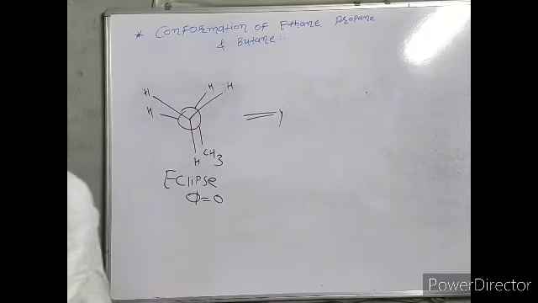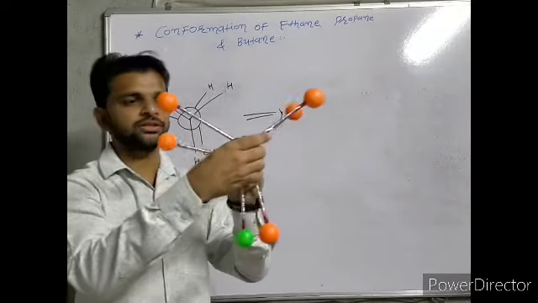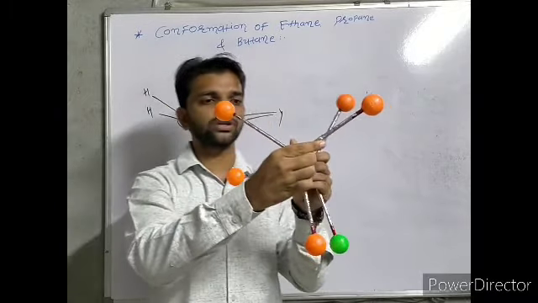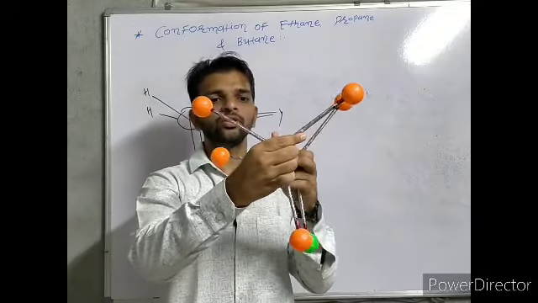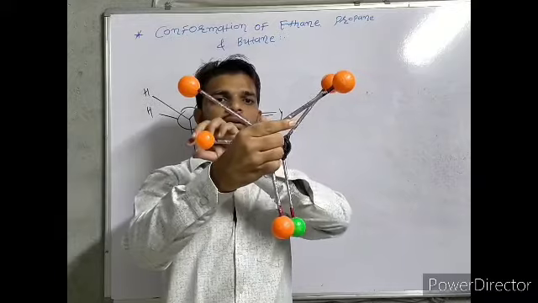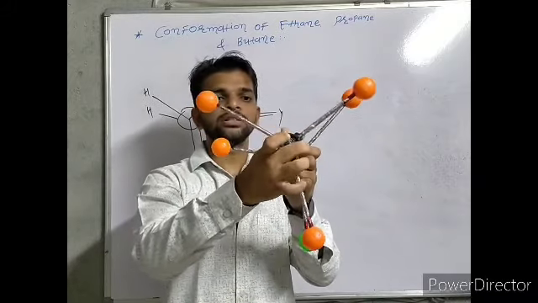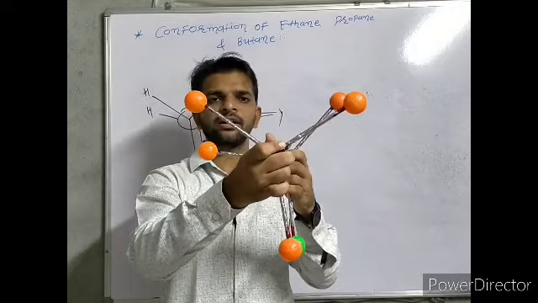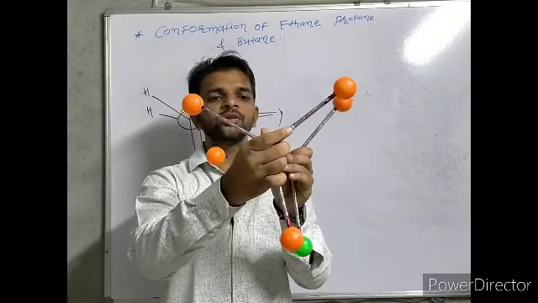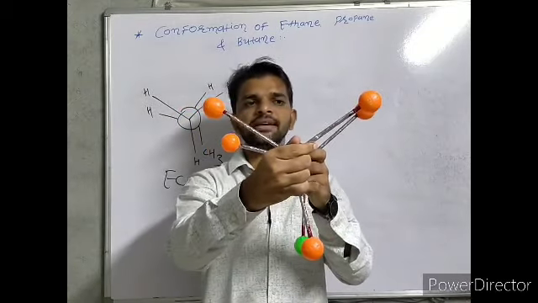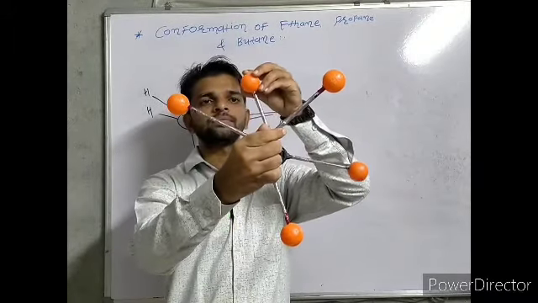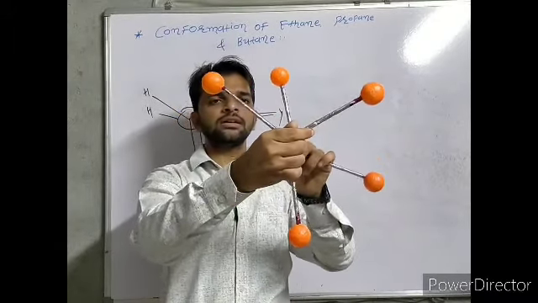Okay, now this is the simple Newman eclipse form. Now we are going to rotate. If we rotate by 60 degrees, the front carbon and back carbon, the numbering is not important, front and back. This is the front carbon, this is the back carbon. We rotate the back carbon by 60 degrees, then we get a structure like this.